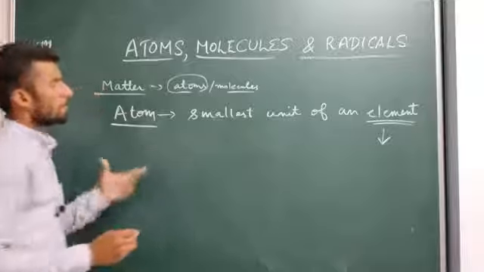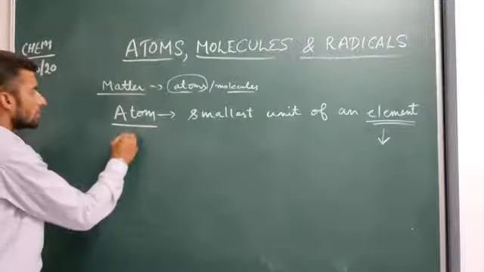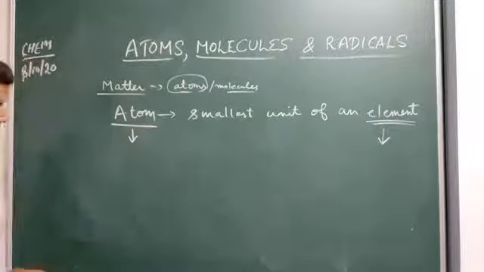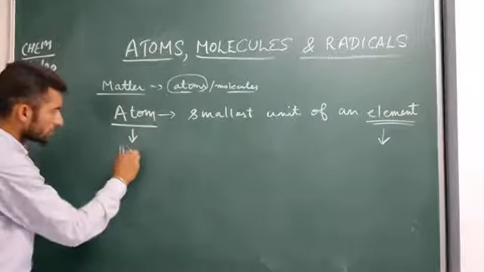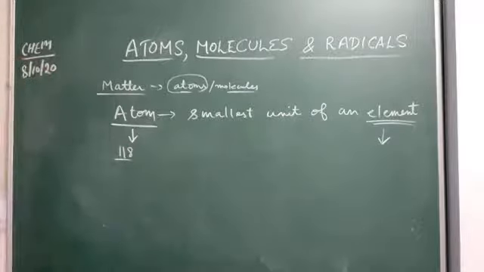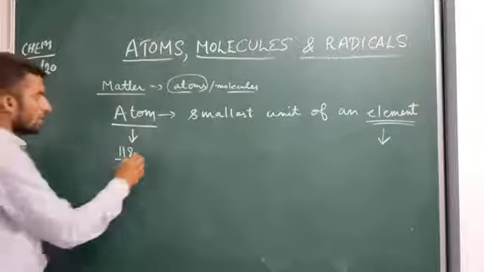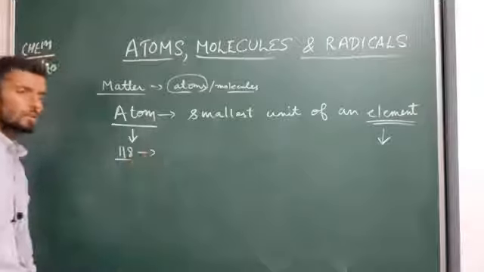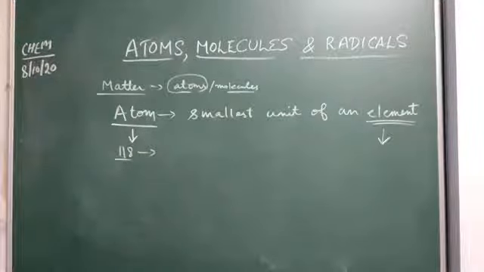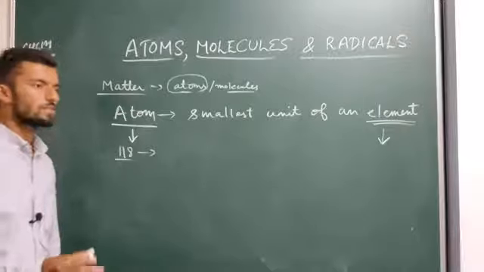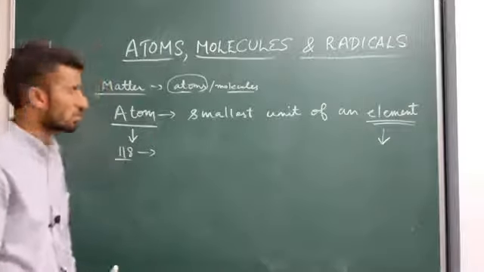Now, there are 118 elements. 118 elements have been discovered so far. Out of them, some are natural and some are artificial, meaning synthesized in the laboratory. Mostly all are natural.